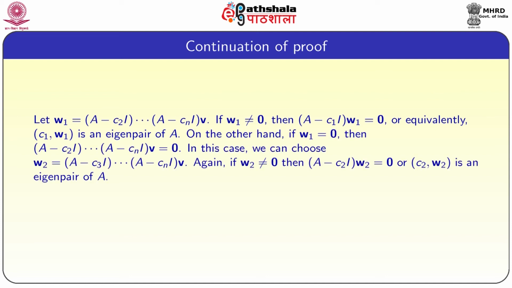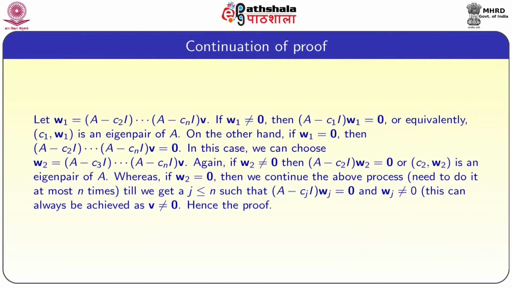On the other hand, if W1 is equal to 0, then we have that A minus c2 into I and so on A minus cn into I into v equal to 0. In this case, we can choose W2 equal to A minus c3 into I and so on A minus cn into I into v. Again, if W2 is not equal to 0, then A minus c2 I into W2 is equal to 0, or c2, W2 is an eigenpair.